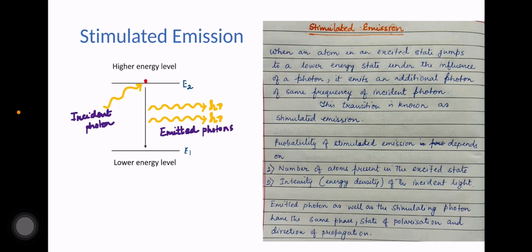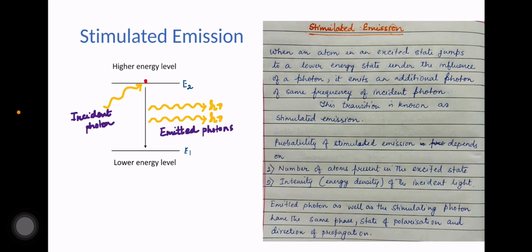So what is stimulated emission then? When an atom in the excited state jumps to a lower energy state under the influence of a photon, it emits an additional photon of the same frequency, same phase and same polarization as the incident photon. This transition is known as stimulated transition or stimulated emission. Now, what is the probability of this stimulated emission? The probability depends on two things. Number one, the number of atoms present in the excited state, and number two, the intensity or the energy density of the incident light.